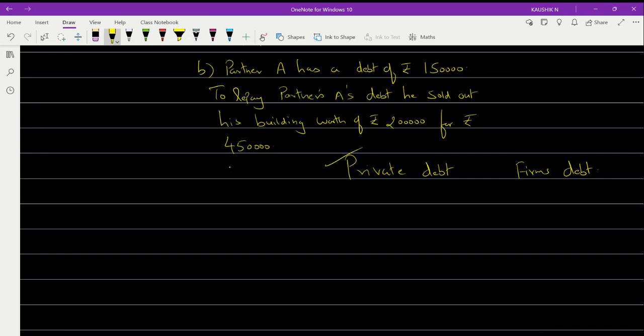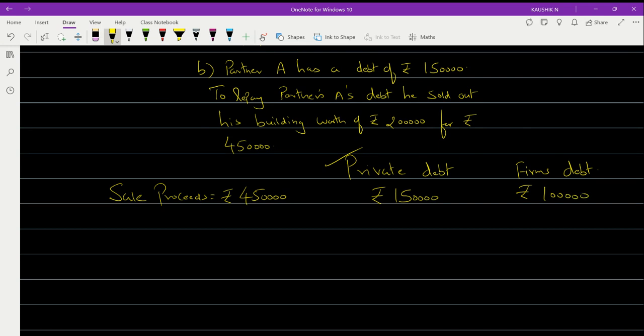Okay, so what was the amount that you got out of the sale? The sale proceeds was rupees 4 lakh 50,000. Okay, private debt. Partner A's debt is rupees how much? 1 lakh 50,000, and firm's debt is rupees 1 lakh.